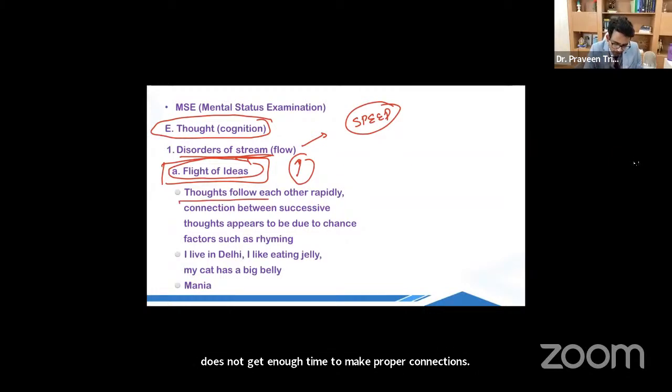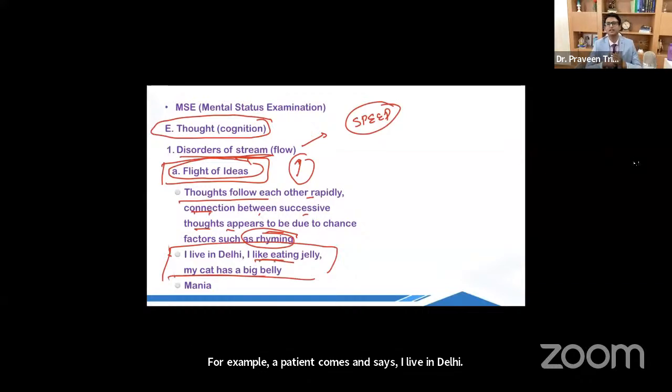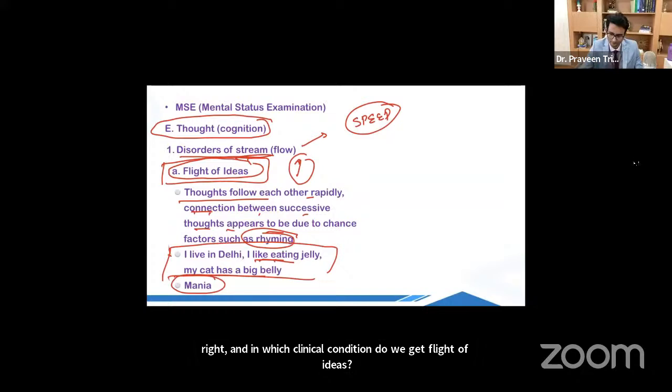So thoughts follow each other very rapidly, and the connection appears to be due to chance factors such as rhyming. For example, a patient comes and says, I live in Delhi, I like eating jelly, my cat has a big belly. What is the relation between all these three? It is rhyming, right? And in which clinical condition do we get flight of ideas? We get it in mania. Okay?